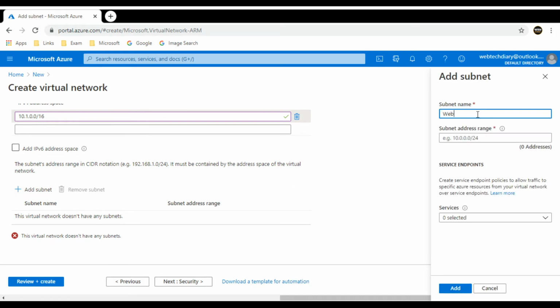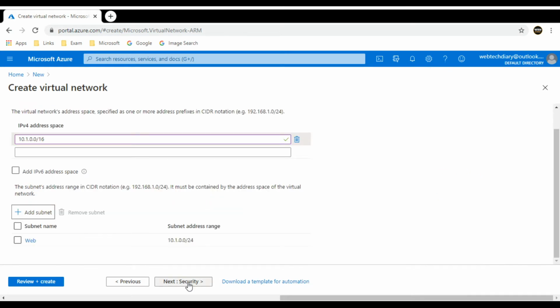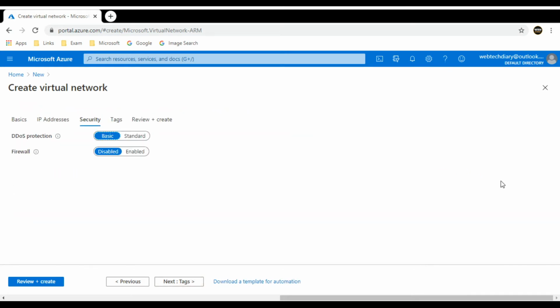I'll name it web subnet. Let me have the IP range with /24 series. Using /24, I'm getting 251 usable IPs and 5 IP addresses which are reserved for Azure administrative work. So for now, I'm not selecting any services here, but while adding one more subnet, I'll describe these service endpoints. Let us go and click for security. Under security tab, we have two options: DDoS protection and firewall.